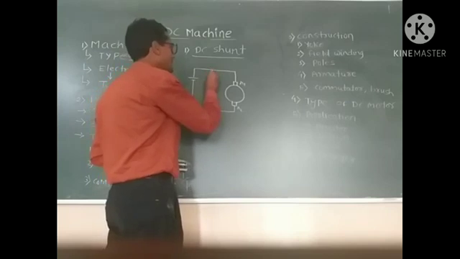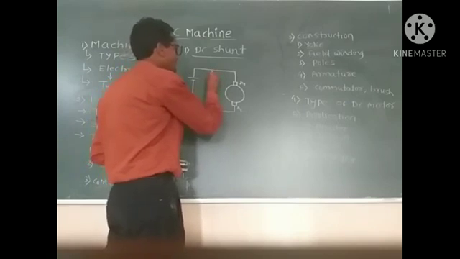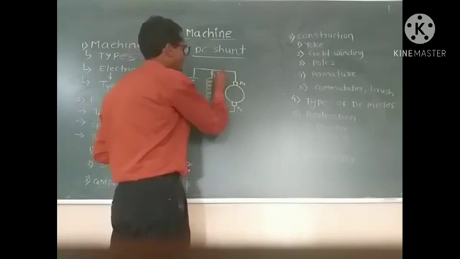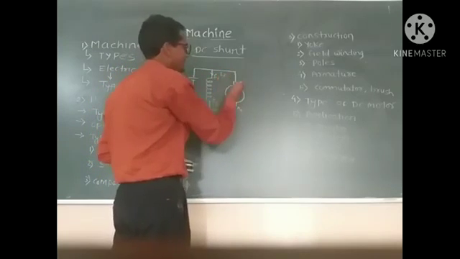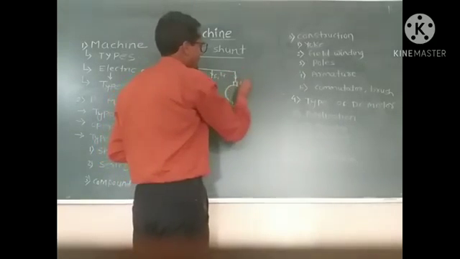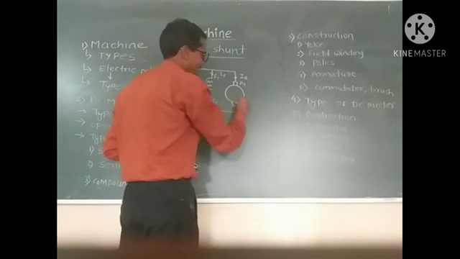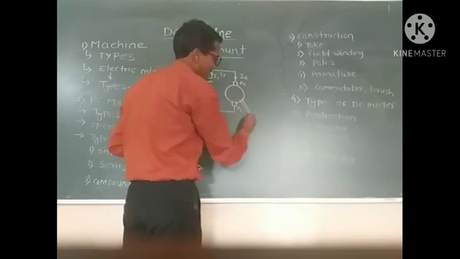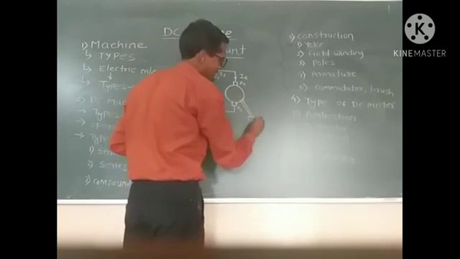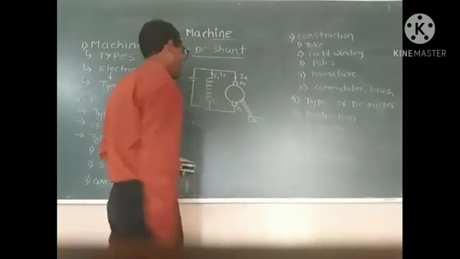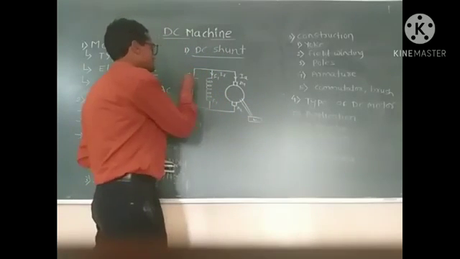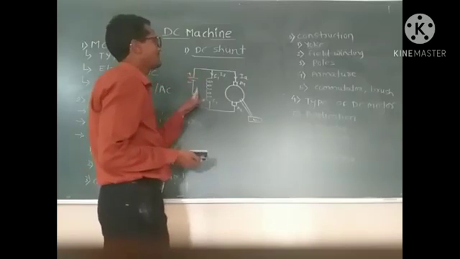Here the current flowing towards the field winding is called IF, and the current flowing to the armature winding is called IA, and this is the load connected to the armature. It is denoted by L. This is the circuit diagram of the DC shunt motor.